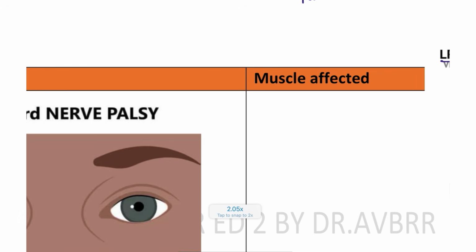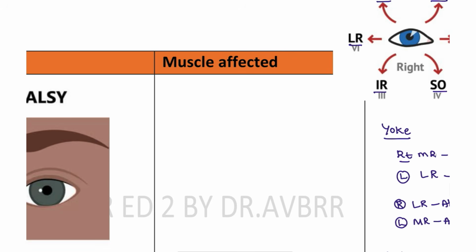As we discussed, it is going to involve all the muscles except the superior oblique and the lateral rectus. So the patient can have ptosis, and also decreased adduction.